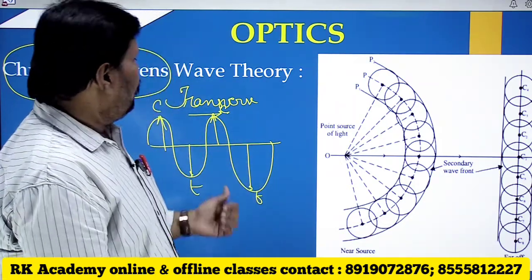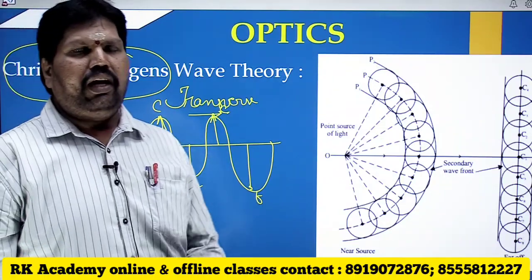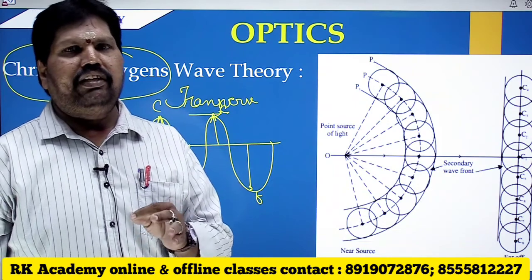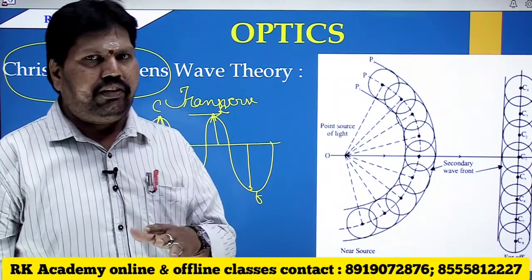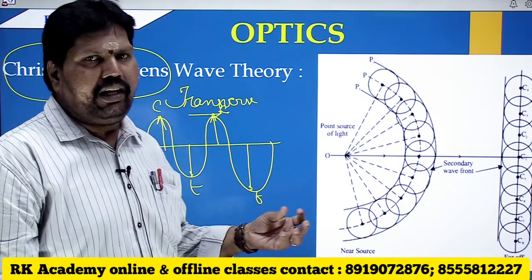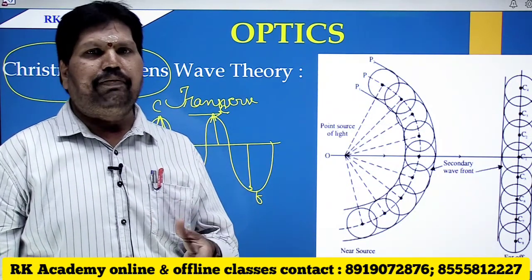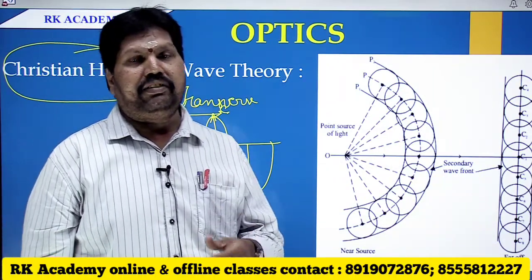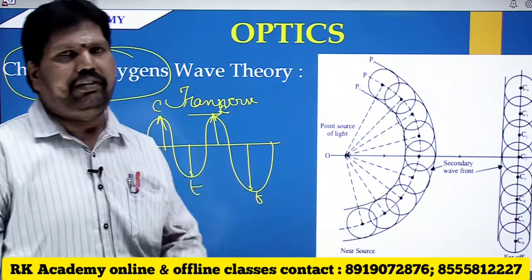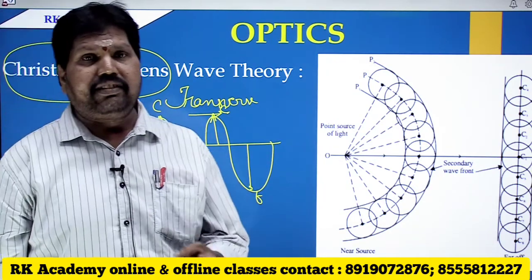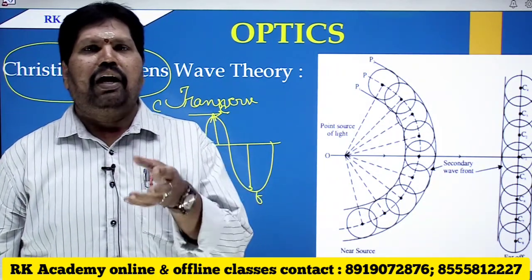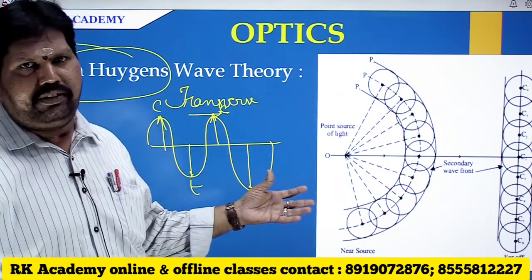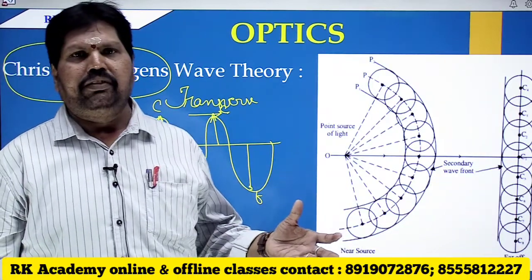This is the transverse wave. So light is generally transverse in nature. From this theory, Huygens explained the important phenomena of diffraction and interference, along with reflection and refraction. So generally we can understand light with the help of waves. That is why this is known as wave optics.